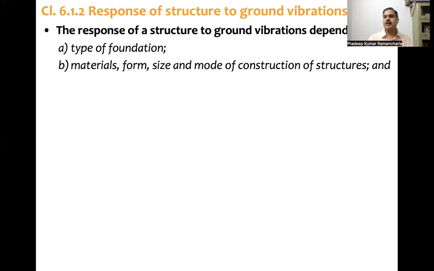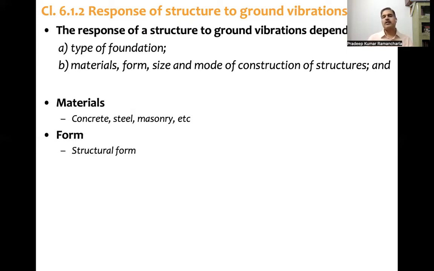The second one: material, form, size. So let's look into those details. Materials, say concrete, steel, masonry. These are the types of materials. Each one has a different kind of stress-strain relationship, and combined with cross-section and then elements and the entire structure, a concrete structure, steel structure or masonry structure, depending on the material used, behavior can be entirely different. Then coming to the form.